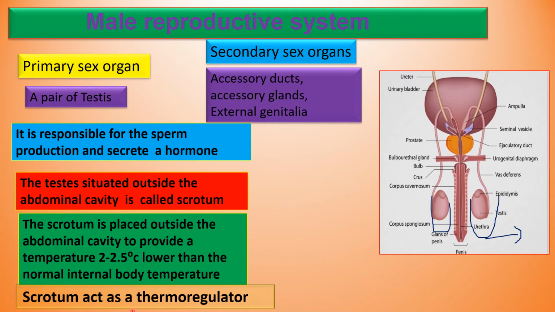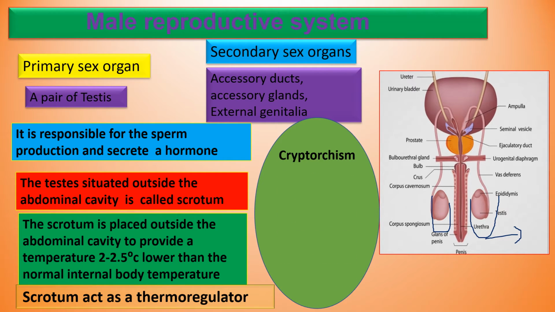The scrotum also acts as a thermoregulator. Normal human body temperature is 37 degrees centigrade, but spermatogenesis requires 2 to 2.5 degrees lower than the normal body temperature. So we should not keep a laptop on the lap, particularly in males, because it will affect sperm production. Heat will affect the scrotum temperature, so the scrotum acts as a thermoregulator.